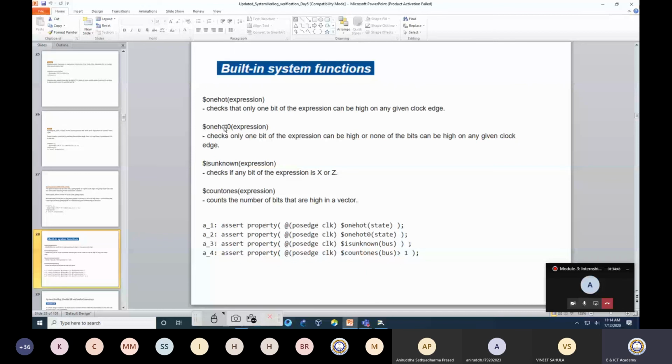Then there is is unknown. Unknown means it will evaluate for x and z. If for an expression x and z occur, then it can be evaluated. However, there is hardly any use of is unknown. Count ones. Okay, this is important. As I gave you the example, if I define A as 8 bit and I randomize it, then in the randomized value of A, how many ones are there? I can count that with the count ones expression.